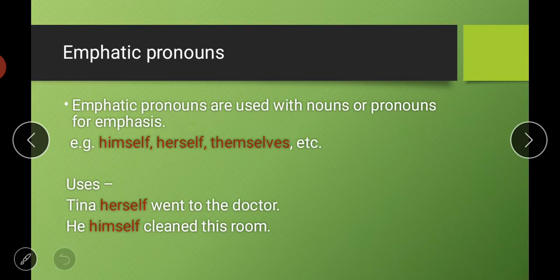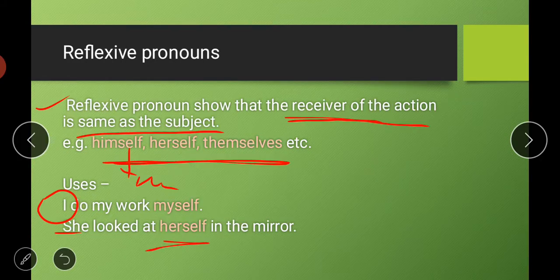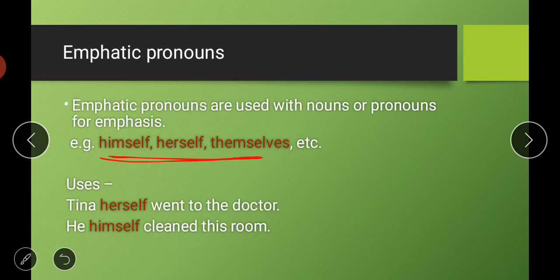Next is emphatic pronouns. So what is this emphatic pronoun now? Emphatic pronouns are used with nouns or pronouns for emphasis. So here again the words are same, like himself, herself, themselves. These are the words that we have used on the previous slide also in case of reflexive pronoun. Means what is the difference? Difference is in the use.